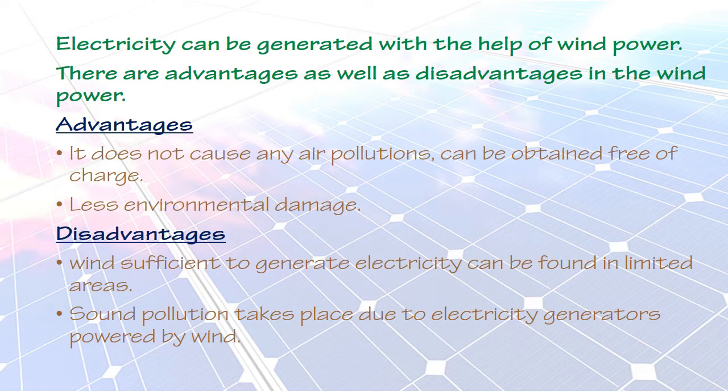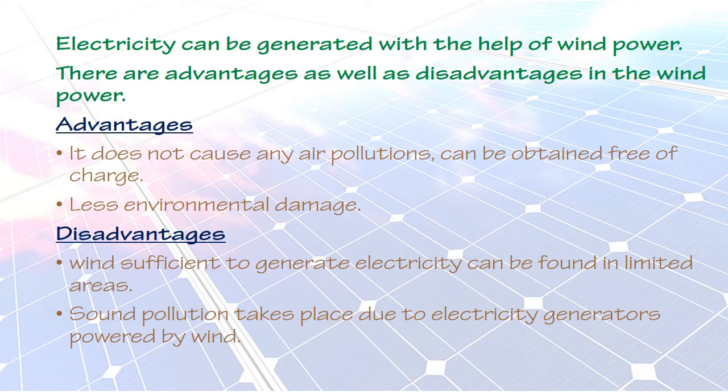Producing energy by using wind power has some advantages and disadvantages. Normally, electricity can be produced by using wind power. As an advantage, we can say that as it is a natural source, it won't cause any air pollution. And also, we can obtain this wind power free of charge.